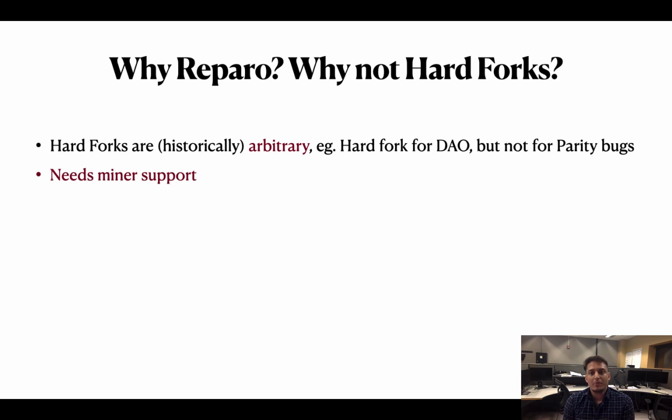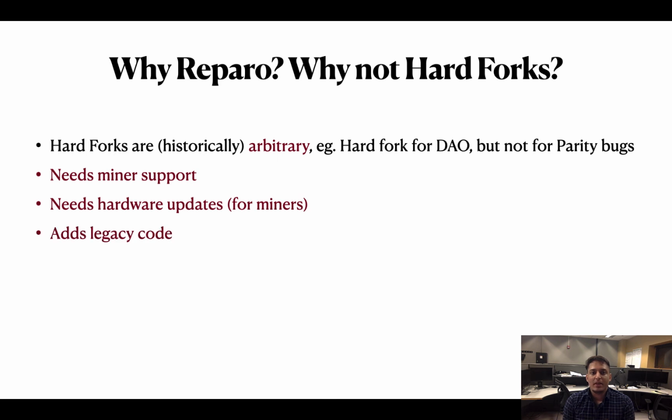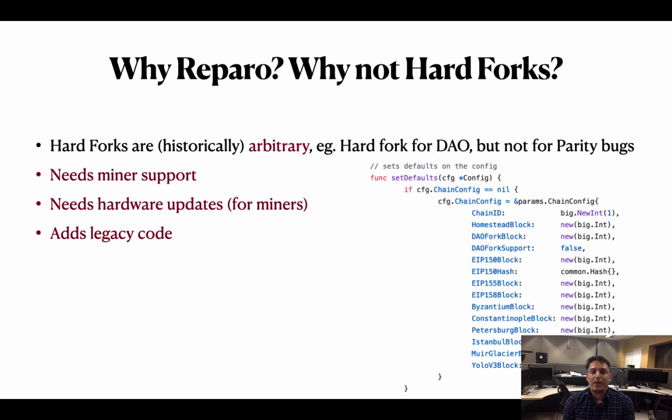The second problem is that hard forks require support from the miners, because a hard fork implies a change in the code, which means that all the miners need to rebuild their hardware. Finally, with every fork, we add an if-else execution code to the client, thereby forcing the system to use forks judiciously. The Ethereum codebase has several of these sprinkled across the codebase. Now imagine this being performed for every repair.